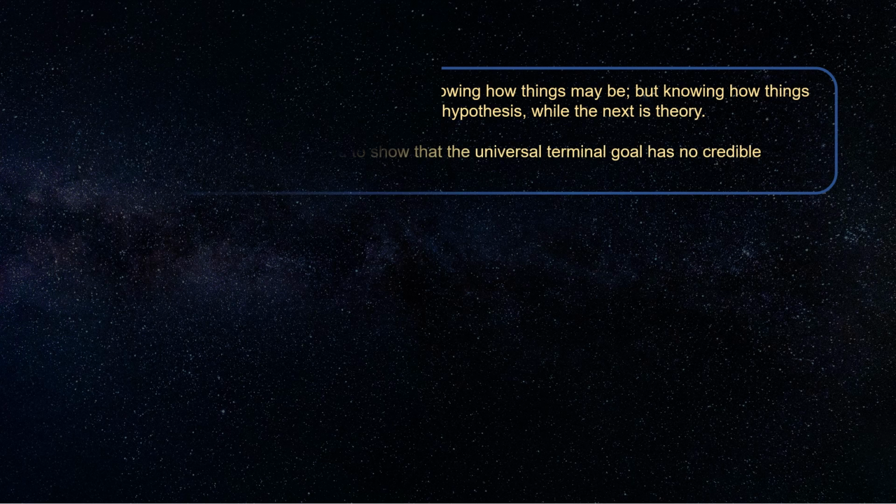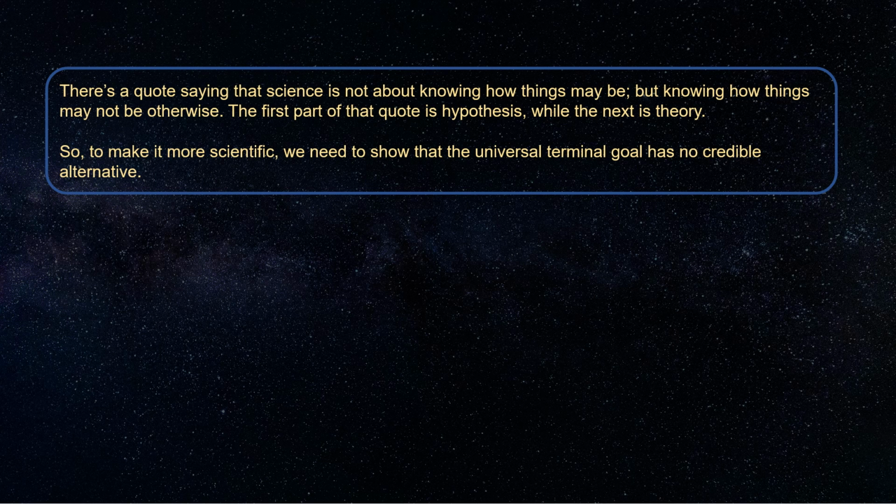There's a quote saying that science is not about knowing how things may be, but knowing how things may not be otherwise. The first part of that quote is called hypothesis, while the next is called theory. So, to make it more scientific, we need to show that the universal terminal goal has no credible alternative.